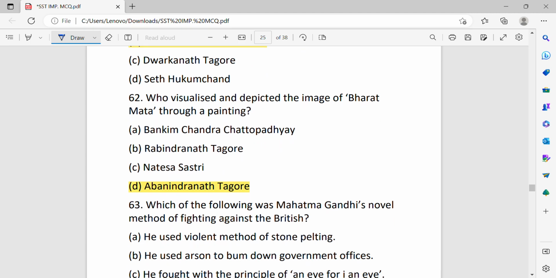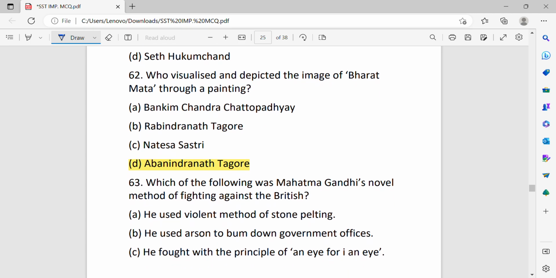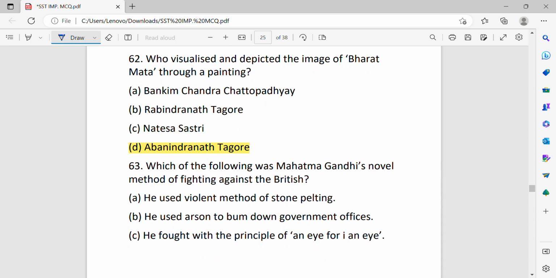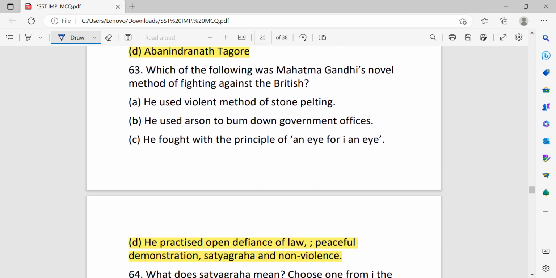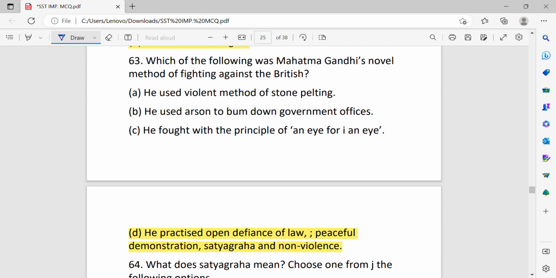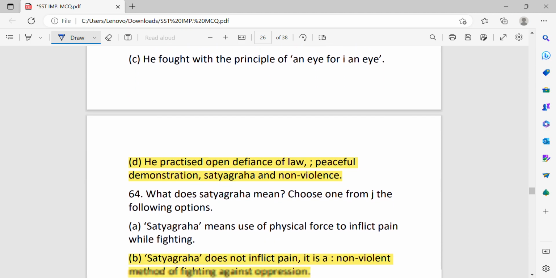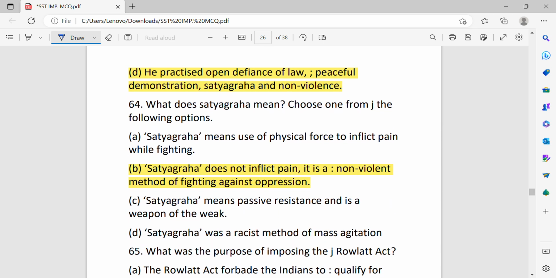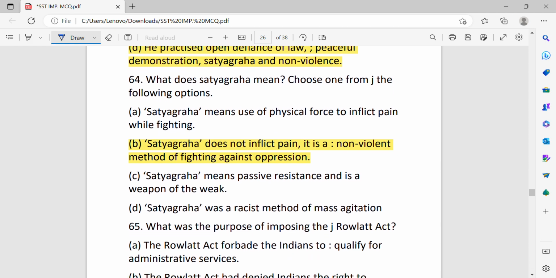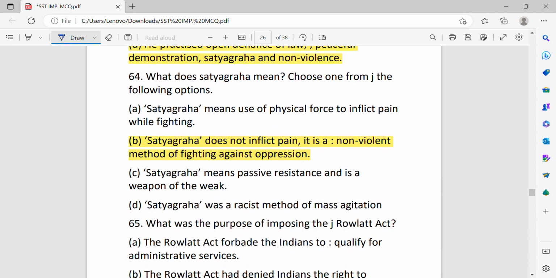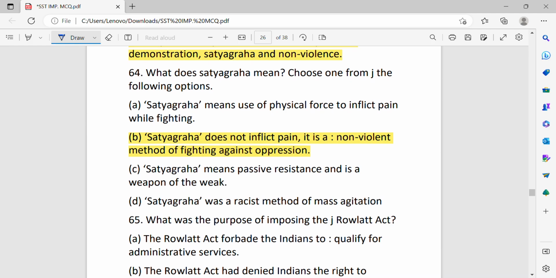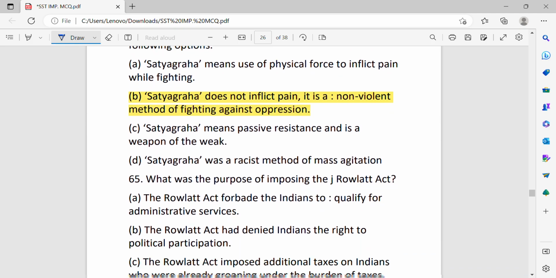Who visualized and depicted the image of Bharat Mata through a painting? Abanindranath Tagore. Which of the following was Mahatma Gandhi's novel method of fighting against the British? He practiced open defiance of law, peaceful demonstration, satyagraha, and non-violence. What does satyagraha mean? Choose one of the following options. Satyagraha does not inflict pain. It is a non-violent method of fighting against oppression.